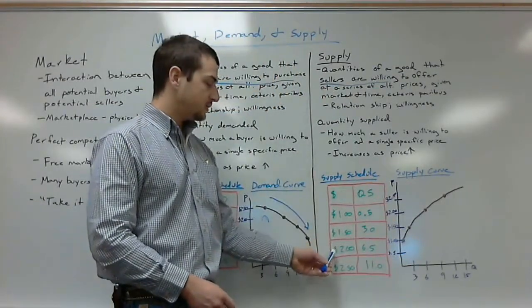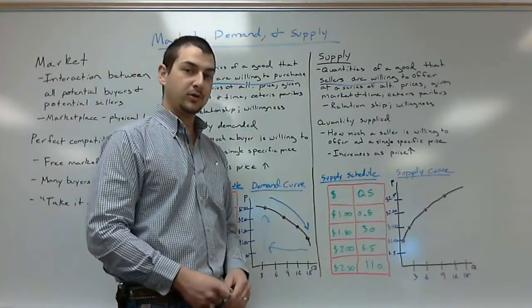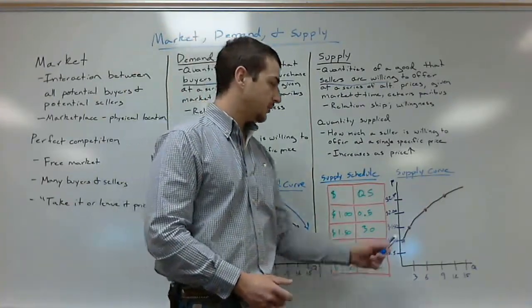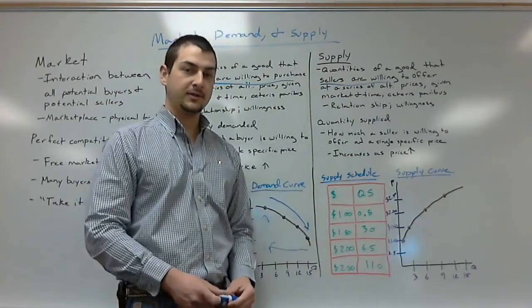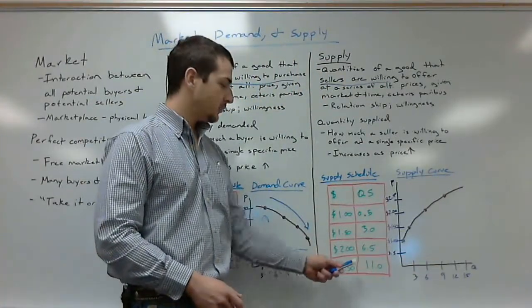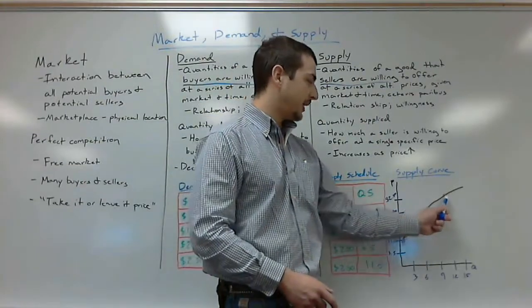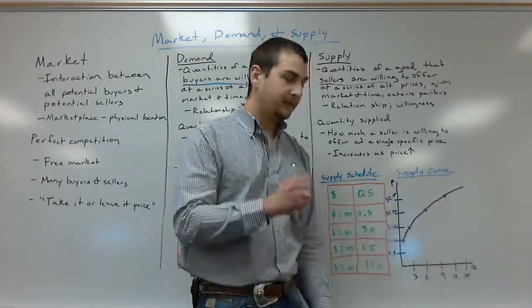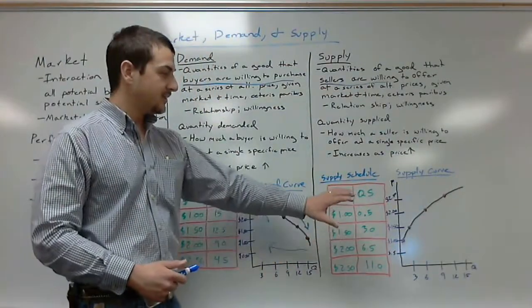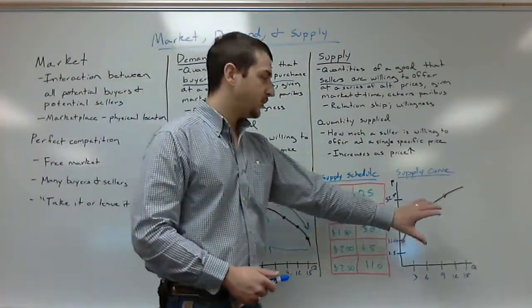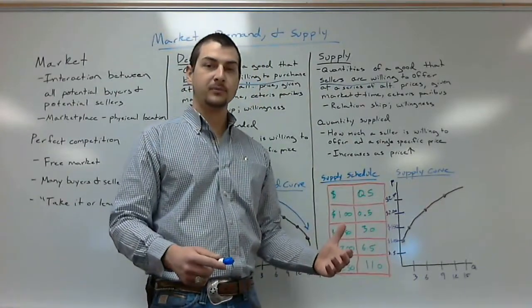At a price of $2, we are going to actually produce 6.5 units. So at a price of $2, we produce 6.5 units. At a price of $2.50, we produce 11 units. So at 2.5, we produce 11 units. Essentially, a supply curve is just taking this supply schedule and putting it onto a graph.